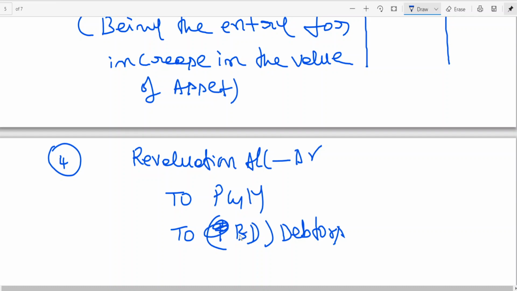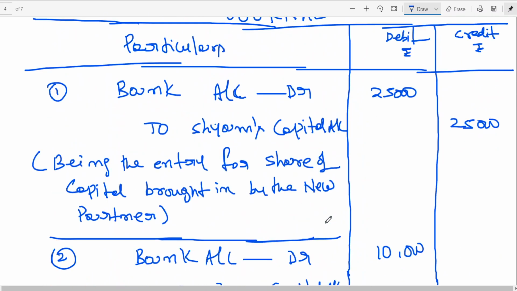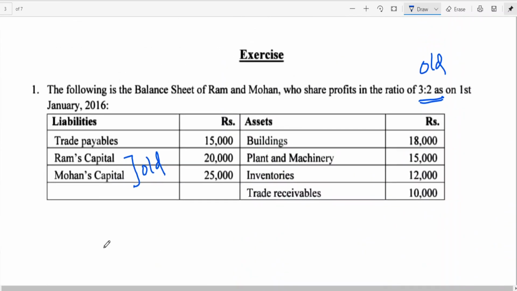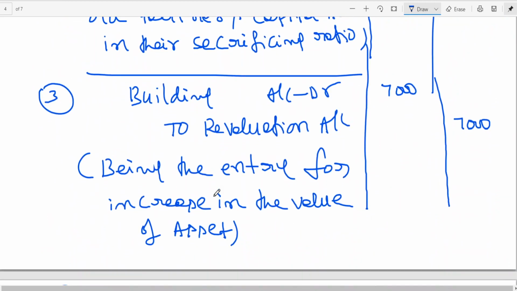Then we can adjust from debtors. To PBD account, and I am also writing for unrecorded liability. The name of the unrecorded liability is creditors account, or we can say here creditors or trade payable has been given. Trade payable. Creditors is nothing but trade payable here.